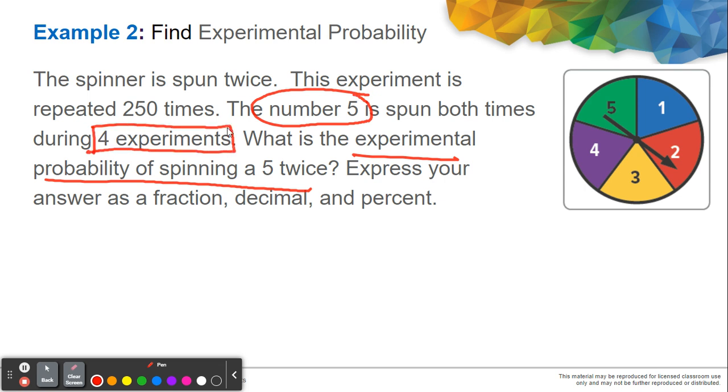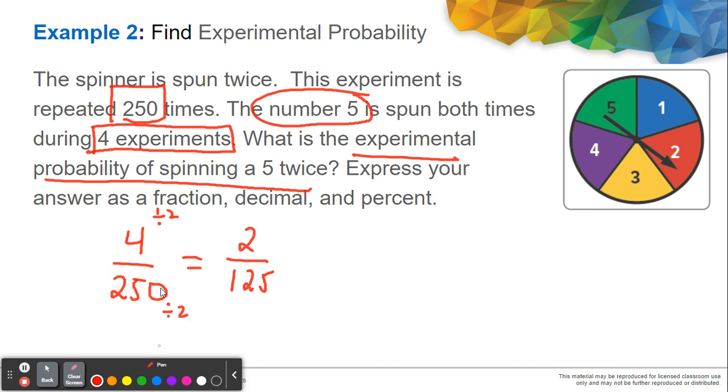So therefore, the experimental probability of spinning a 5 twice will just be 4 out of 250, because we have done the experiment 250 times. To simplify 4 over 250, that is actually 2 out of 125, because again, we can divide by 2 since these two are even numbers and the GCF is 2.